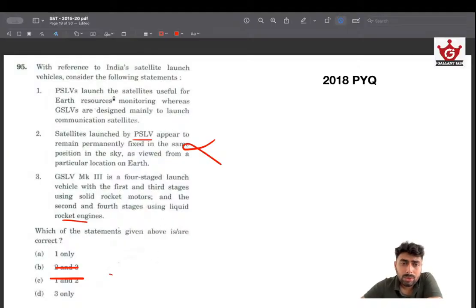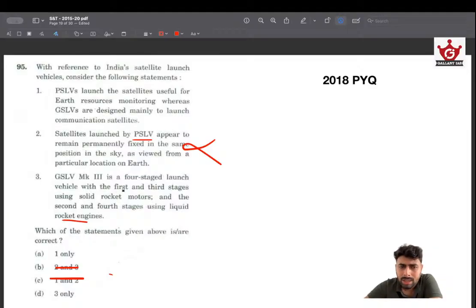So, PSLVs launch satellites useful for Earth resource monitoring. Is it so? Because they cover the Earth's surface, we can monitor Earth resources. That is true. GSLVs are used for communication satellites, and the purpose of communication satellites is to reflect the signals that are being sent to the atmosphere, so communication across the globe is possible. This seems possible only. I don't find any difficulty connecting that.